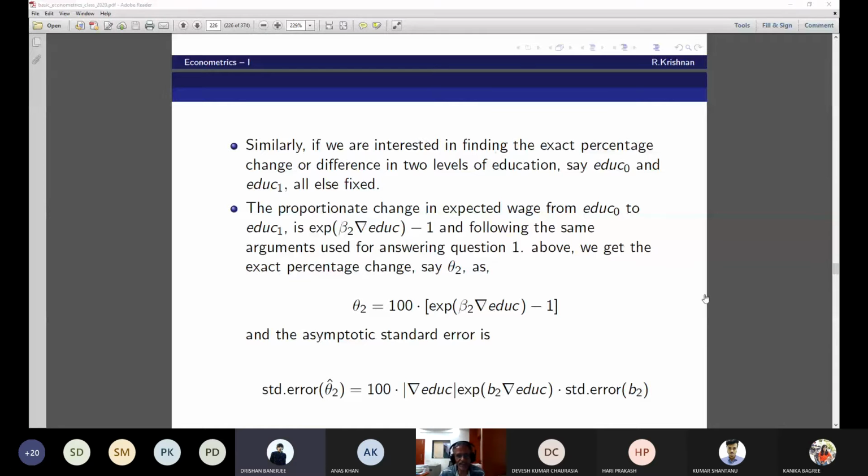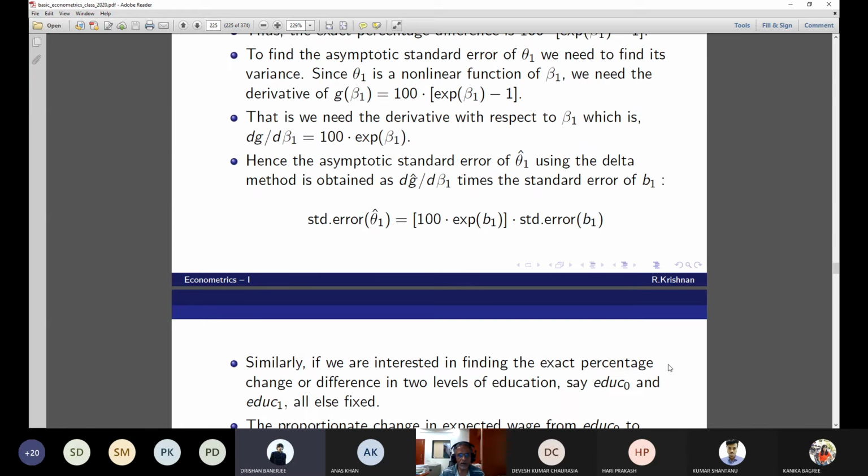Sir, one last thing. In the last line, won't it be del education into exponential to the power beta 2 delta education? Yeah, b2. Okay, we are using the estimates here. Correct, because I see standard error of theta 2 hat. Okay, in the first question then also it will be 100 e to the power b1 into standard error of b1. Yeah, look at this.